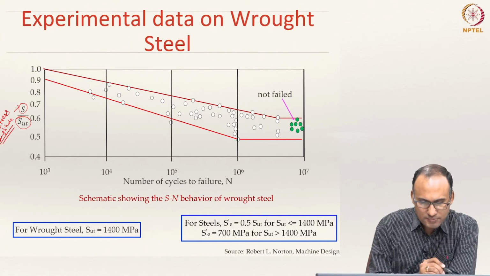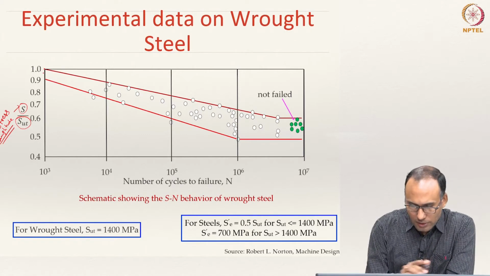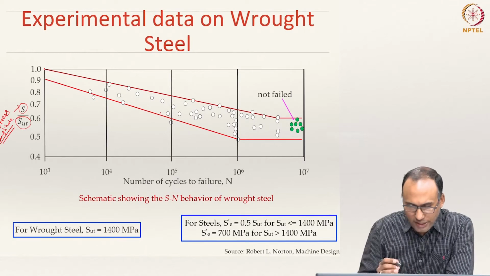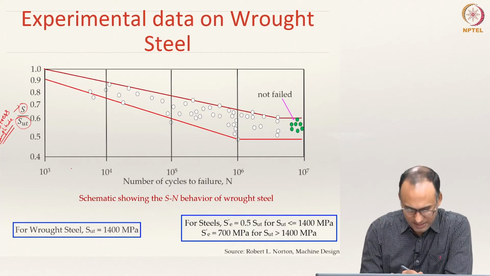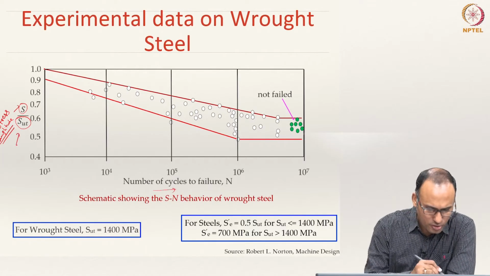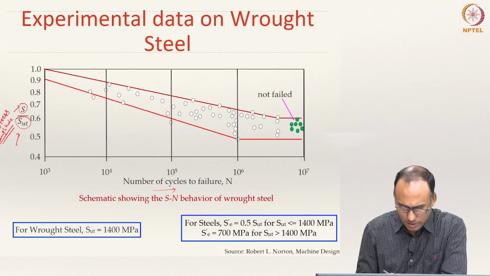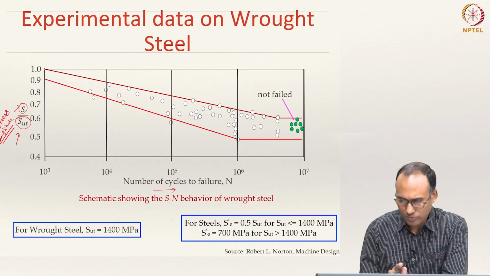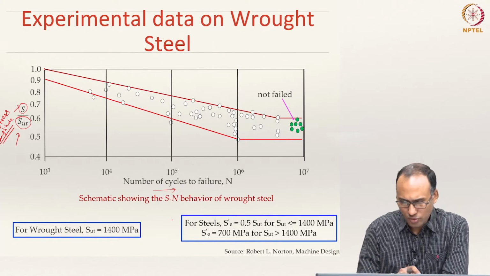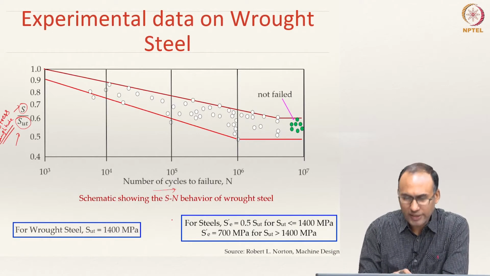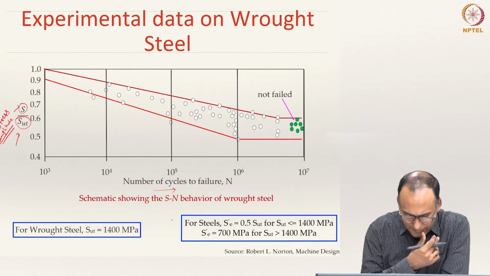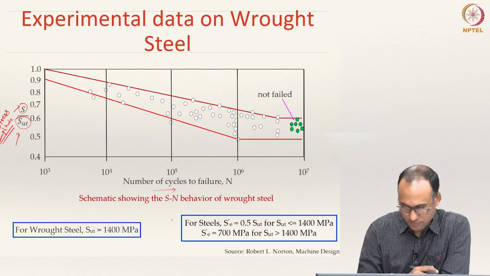That is where it starts, and let us not focus on these lines now, just focus on the data points shown in the white circles. On the x axis you have number of cycles, on the y axis stress amplitude, both on log scale. Okay. It is only a schematic. I have looked at the experimental data and prepared the schematic from it. So, the data points are more or less taken from the real experiments, from the literature.